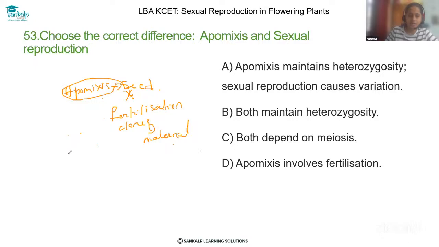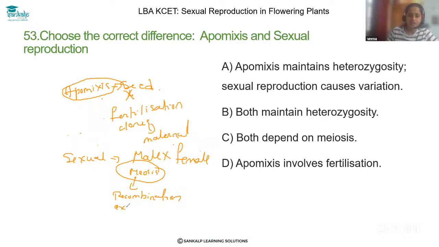And sexual reproduction involves fusion of male and female gamete, right? And here it is undergoing the meiosis process. So because of meiosis, we can expect recombination. Recombination means there is an exchange of genetic material between the parents.